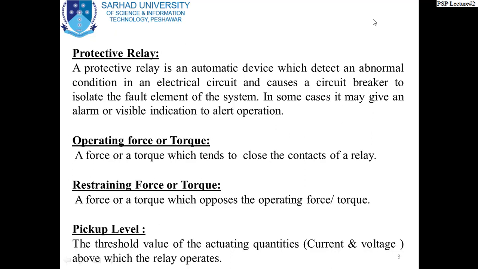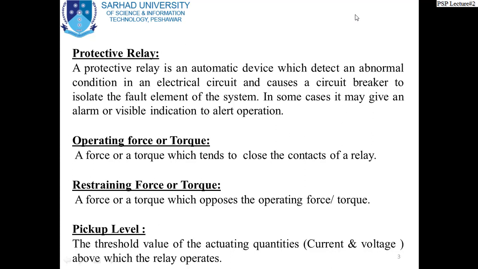Okay, so now, as you see on the slide, a protective relay. A protective relay is an automatic device which detects an abnormal condition in an electric circuit and causes a circuit breaker to isolate the fault element of the system. In some cases, it may give an alarm or visible indication to alert the operator.